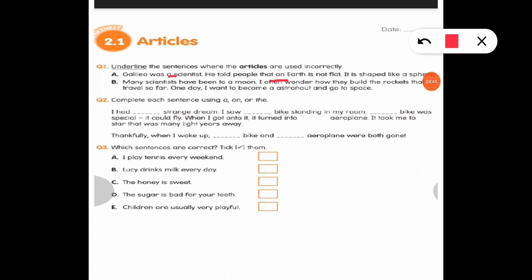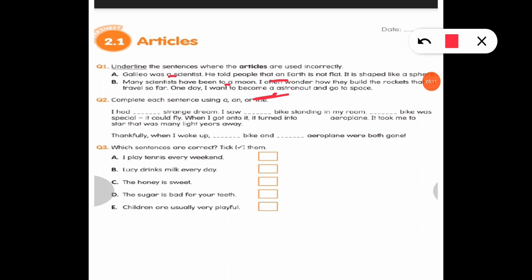I hope the A part is clear to you. There is a B part. Many scientists have been to a moon. So here the moon. I often wondered how they built the rockets that travel so far. One day I want to become an astronaut. Not a, an astronaut, and go to space. So I hope the A and B parts are clear to you.